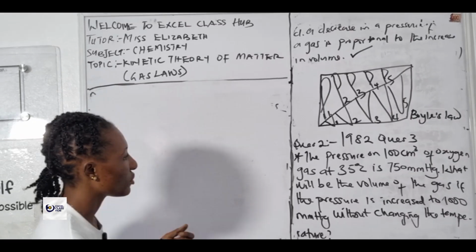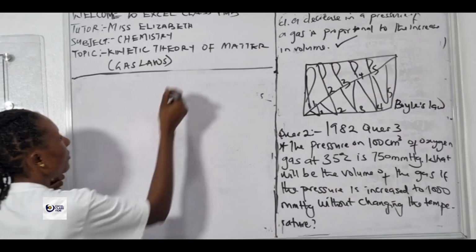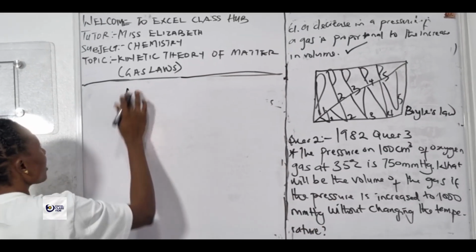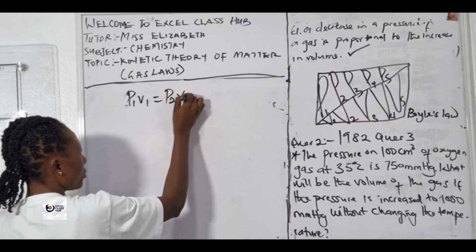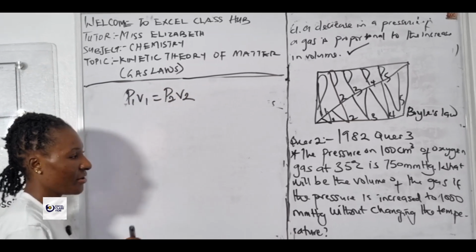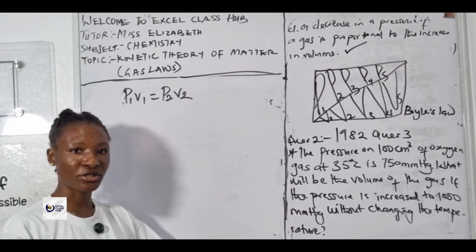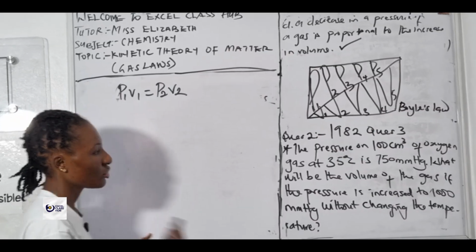The next step is to write out our variables. Since the question is about Boyle's law, we write out our formula, which is P1 V1 = P2 V2. But if you can't deduce the formula or the law from the question, write out the variables.